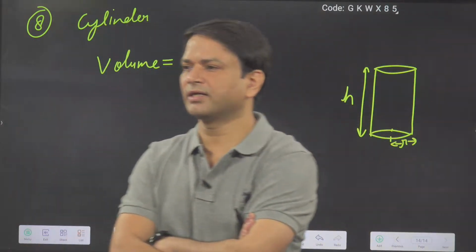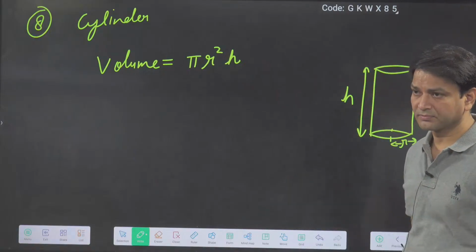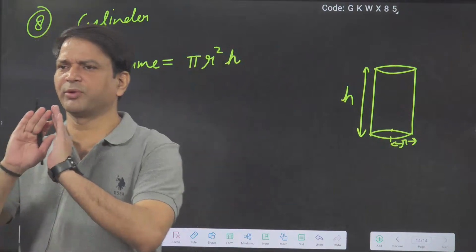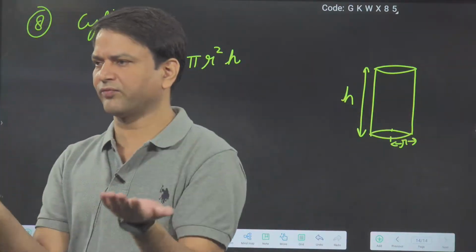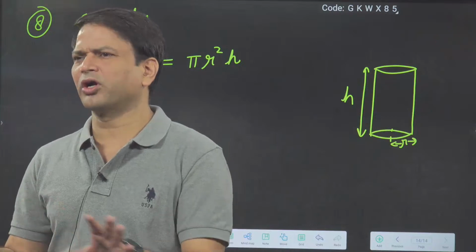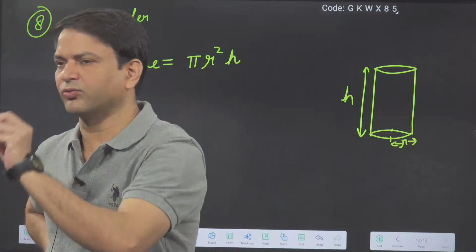So volume of cylinder is pi r square h. Okay, everybody got this. Surface area is less required, because for the curved body we define two surface areas, curved surface area and total surface area. That is not much required. So the volume of the cylinder, everybody has to remember: pi r square h.